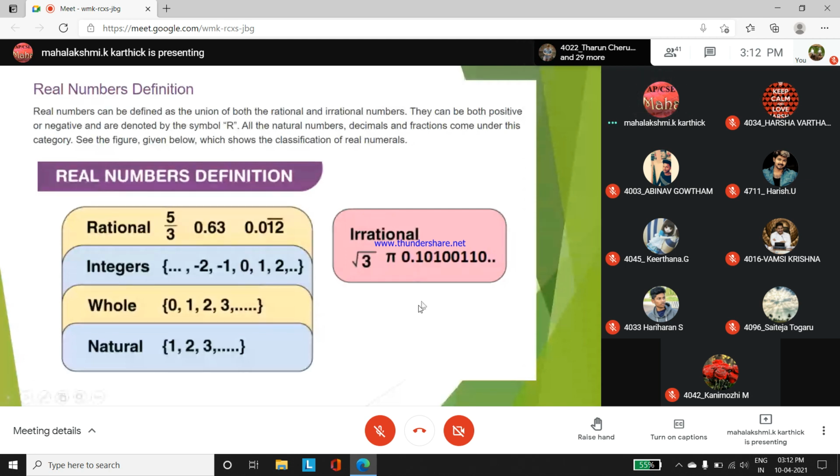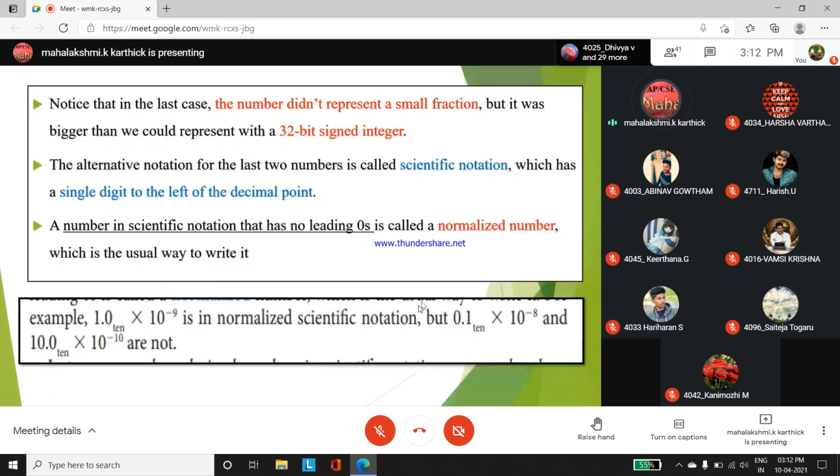Okay. So in our computer architecture subject, when we are covering floating point numbers, we have to deal with 32-bit signed integer. If you want to represent that 32-bit signed integer, with that allotted memory space, we can place the value in a range, it will not go beyond the limit. But in the case of fractional numbers, is this 32-bit signed enough? The range is bigger when compared to the 32-bit signed integer. So what do we have to do?